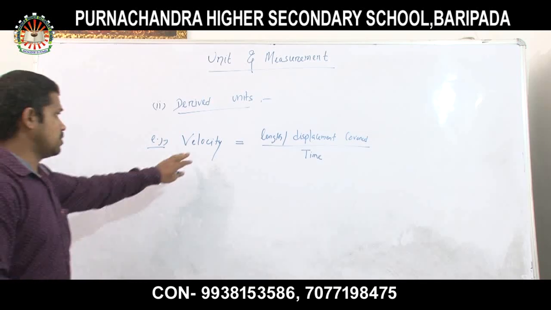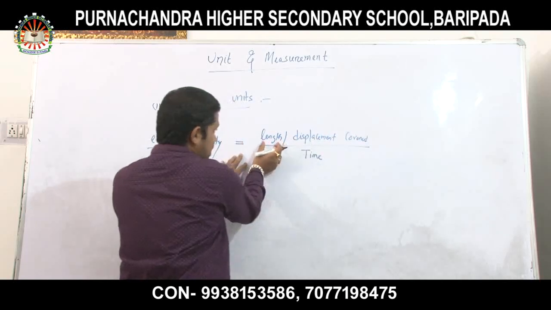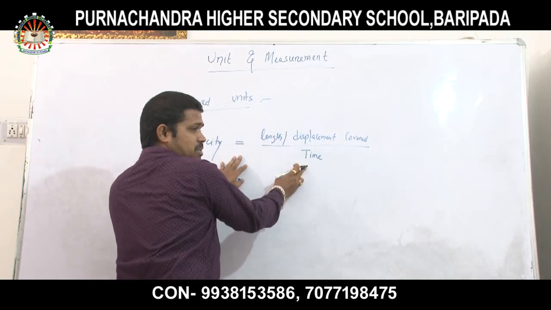So velocity is equal to displacement covered divided by time. Displacement covered means the fundamental unit length. That's why I mentioned length here, and this is time.